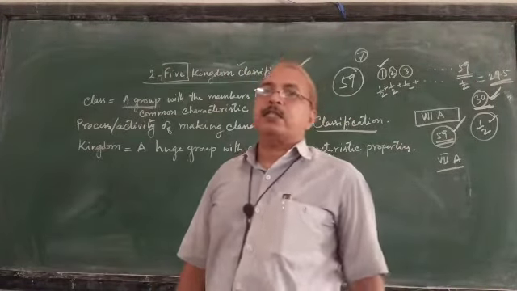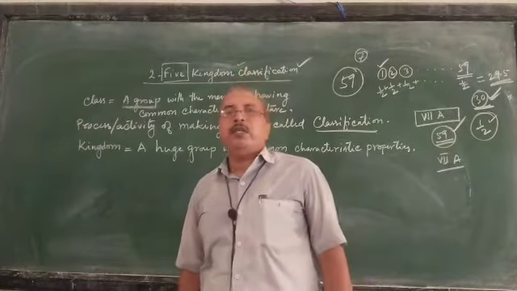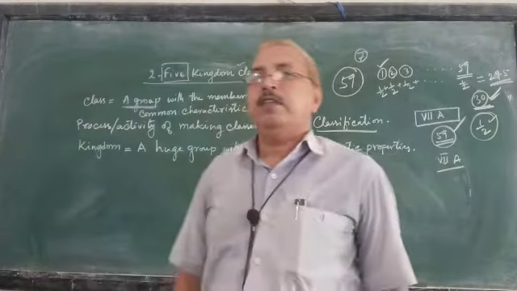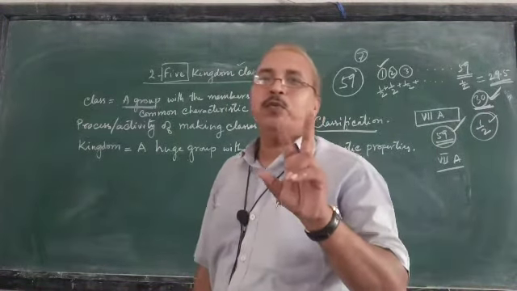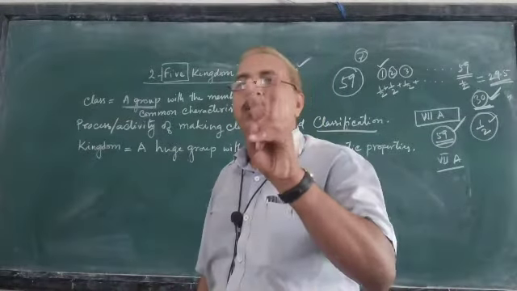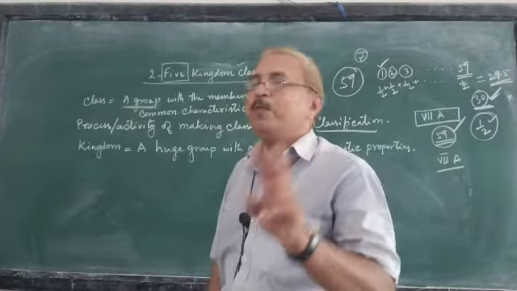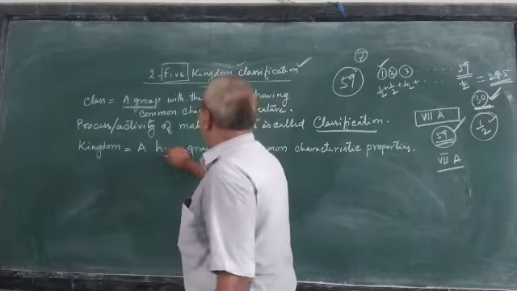into different classes. In the beginning, in your previous classes, you have read that living things are plants and animals. This is two groupings: grouping or classifying all the living beings into just two groups, two kingdoms. Instead of groups, we say kingdom. Kingdom is a huge group.